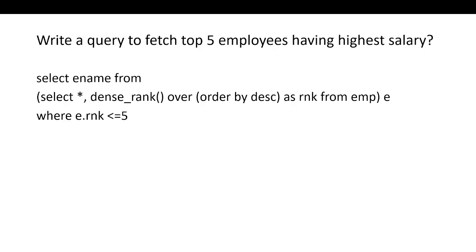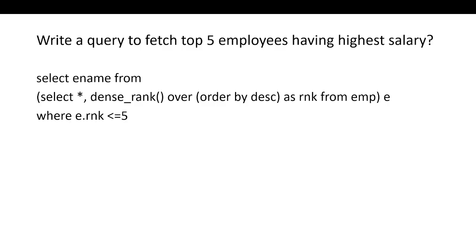Next, write a query to fetch top 5 employees having highest salary. So this is a very popular question which is mostly asked in all the interviews. Here we have to use the window function, which is the dense rank function. Using dense rank and a subquery, we can achieve this.